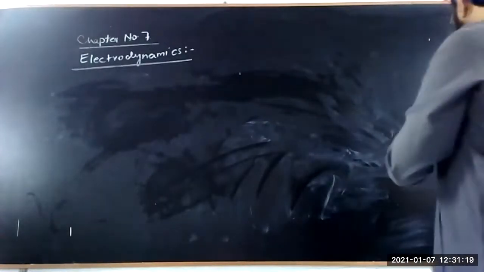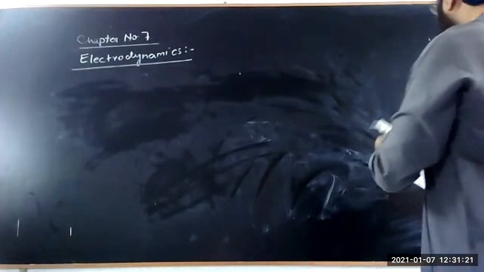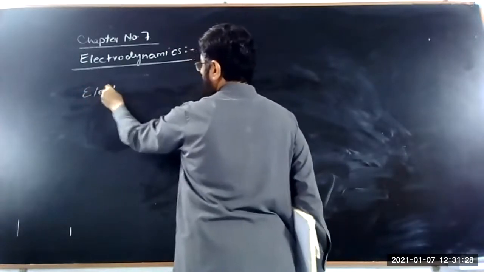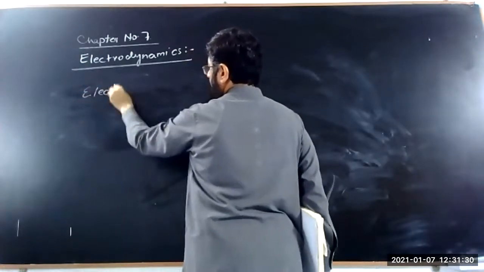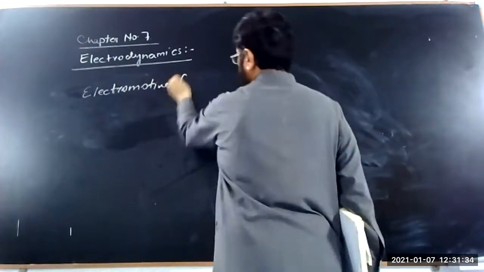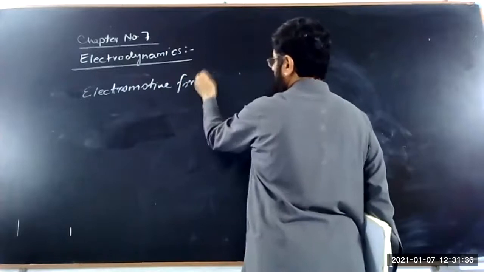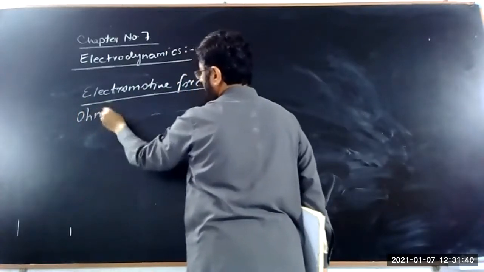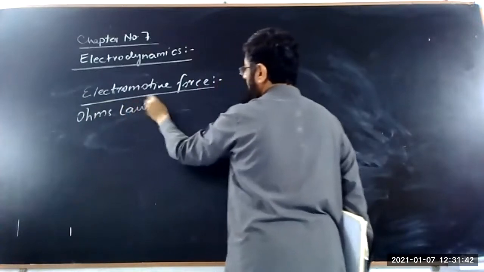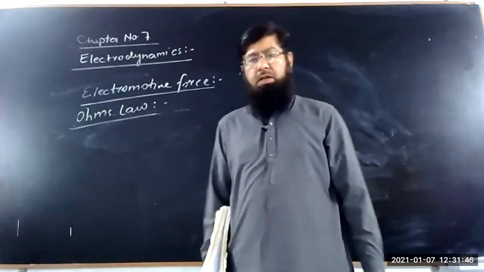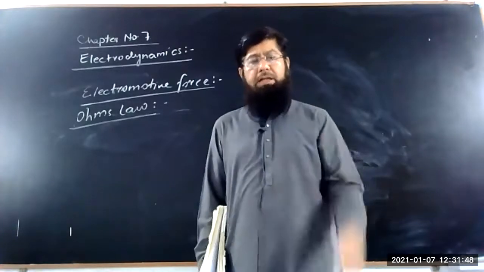Now we are discussing the electromotive force in Ohm's law. You know that in a conductor, a force is applied on the charges.